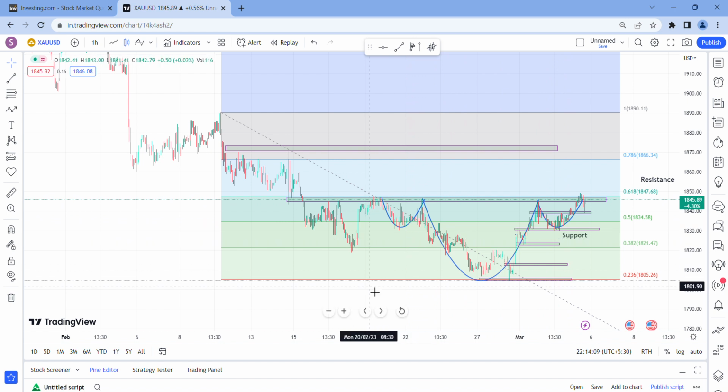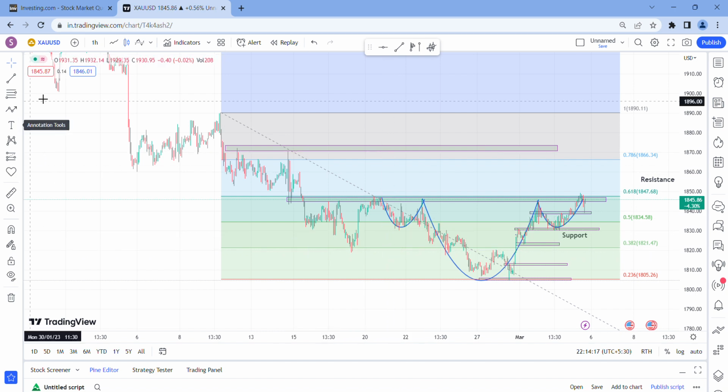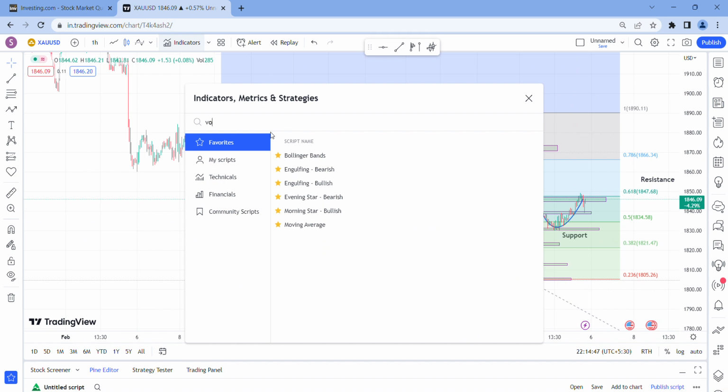And the third point is that volume tends to decrease. Let us see volume. In the left shoulder, volume should be high, that is, it should increase. But in the right shoulder, the volume should drop, decrease, come down. So let us see what is happening in gold volume.